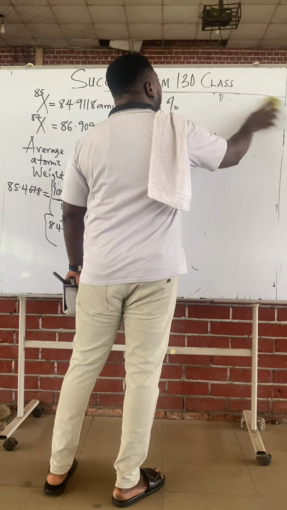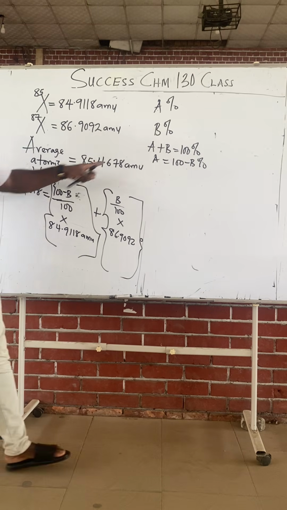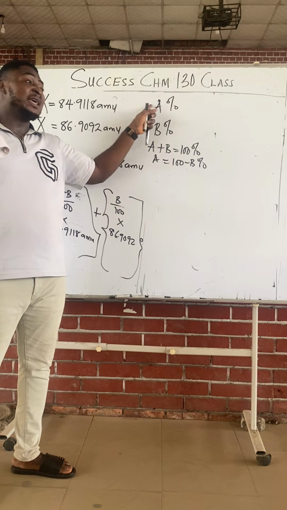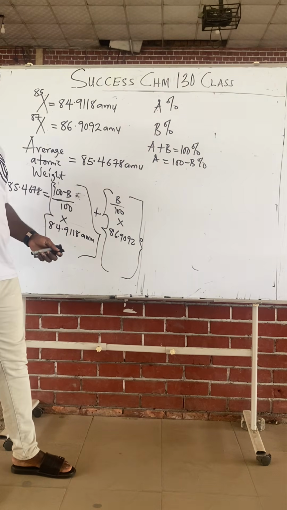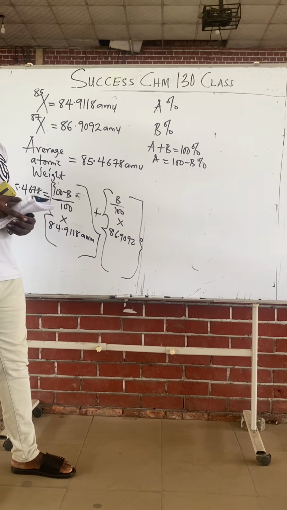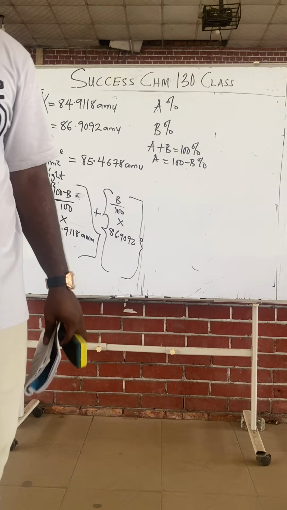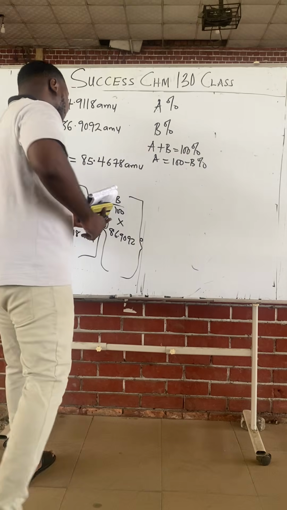Why is it B over 100? Because abundance is a percentage. The percentage of A is A%, and the percentage of the second isotope is B%. A% means A over 100, B% means B over 100. Moving forward, class. Let's go.